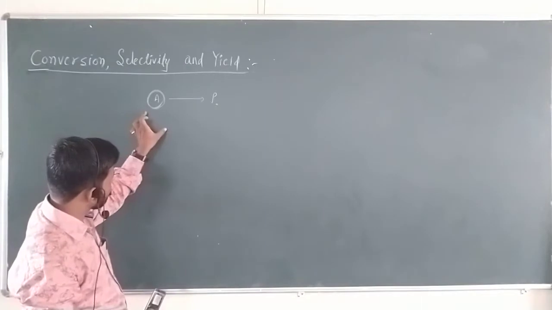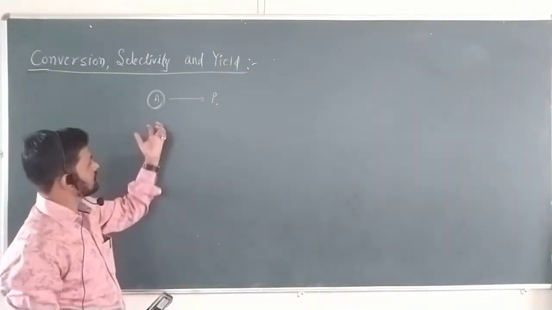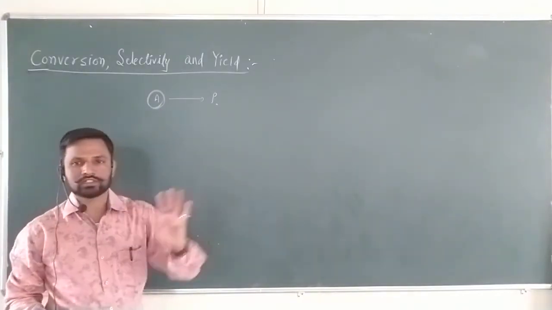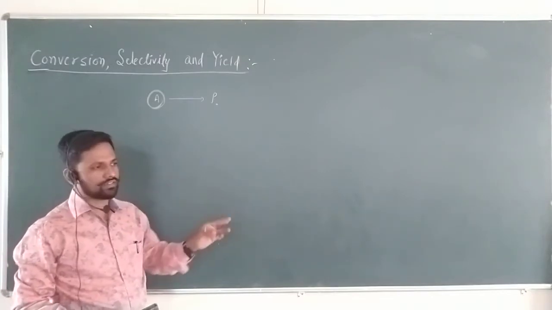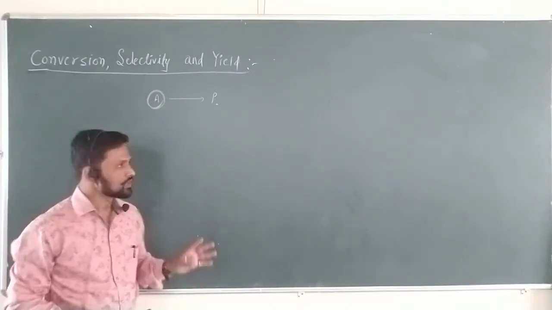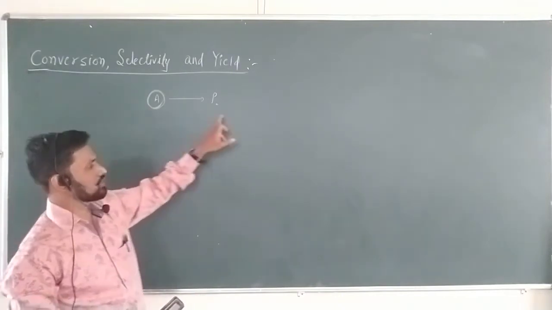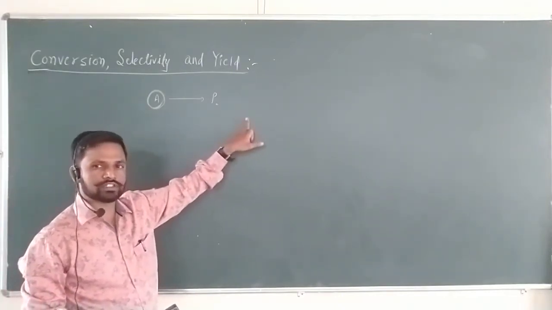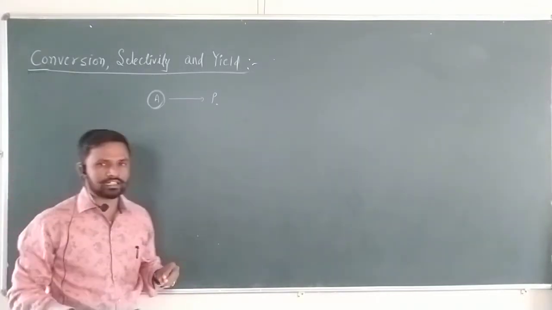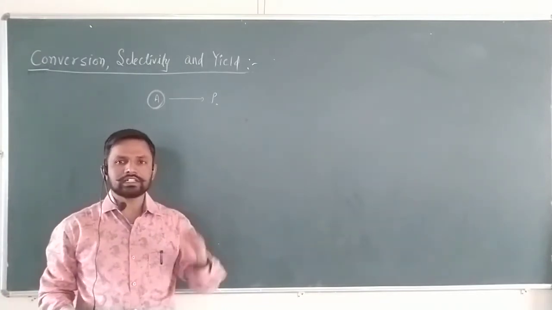So we always state the conversion as a percentage. We say reactant A is 80% converted, or 40%, or 50% converted. That much of A which is converted into the product is nothing but the conversion. The term conversion is related to the conversion of reactant into product.